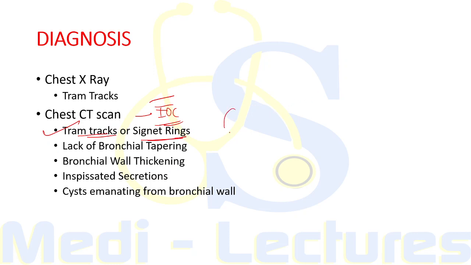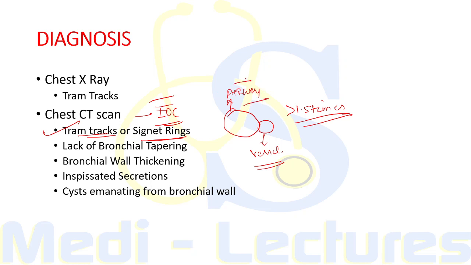Now in signet ring appearance, the dilated airway becomes more than 1.5 times that of the adjacent vessel. If this is an adjacent bronchial artery, then this airway will become more than 1.5 times of that vessel.